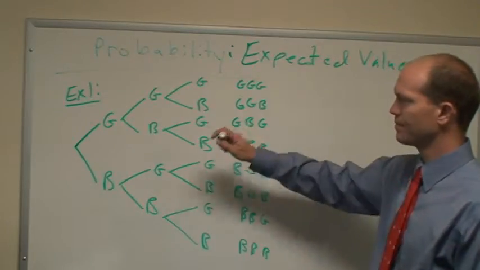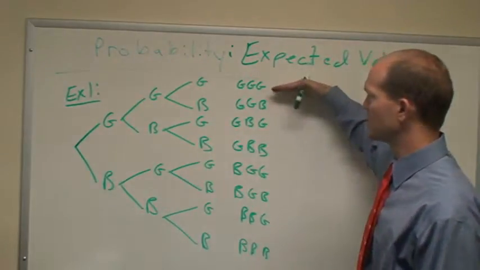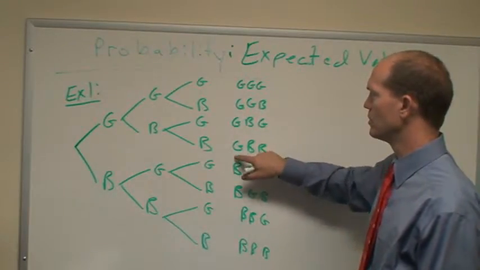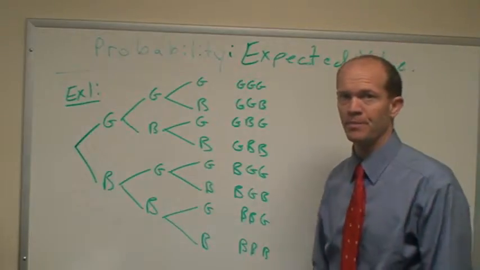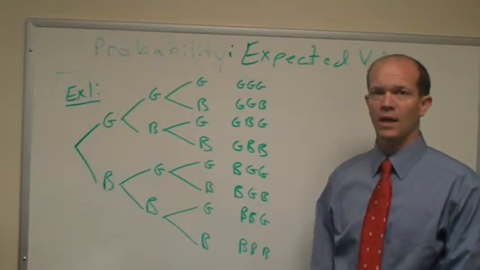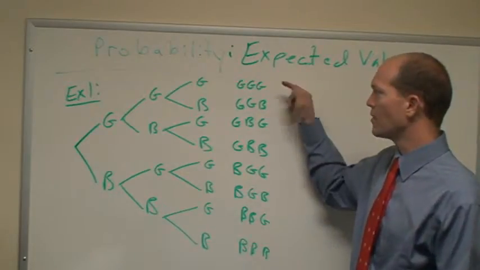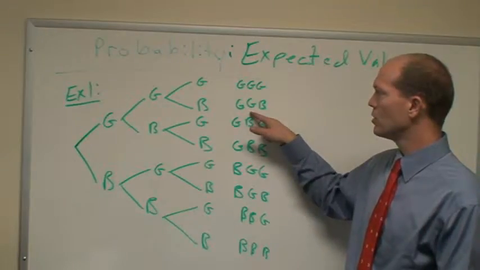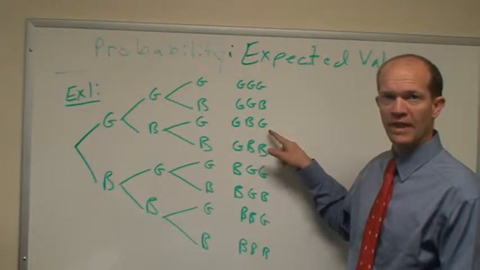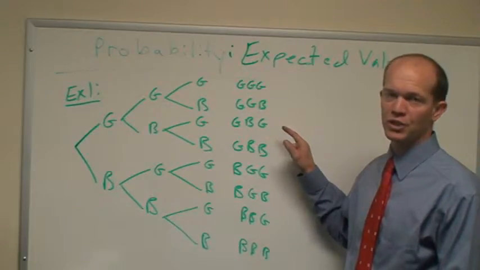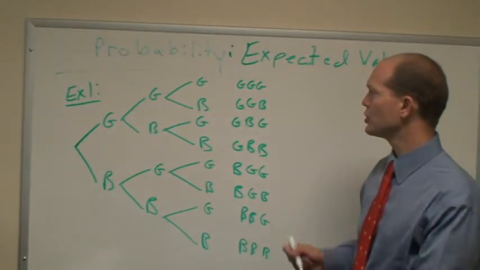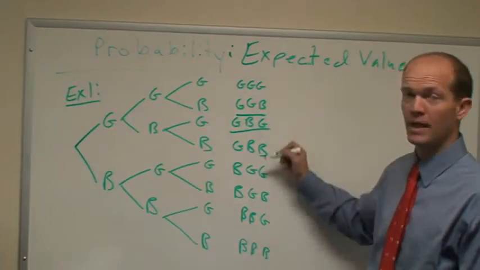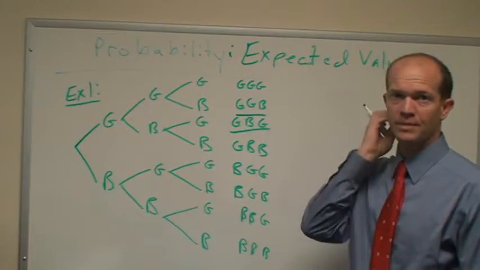If I look at a tree diagram and I draw it out, I'm going to see that 8 different things can happen. You can have girl, girl, girl, girl, girl, boy, and so on and so forth. Typically, I will ask in class at this point whether it matters what order you are in a family, whether you're the middle girl or the last girl. If any of you have ever had siblings, you know that's a huge difference in family order. So we are certainly going to call these 2 different things. I am looking at all the possible outcomes of this experiment, and there are 8.